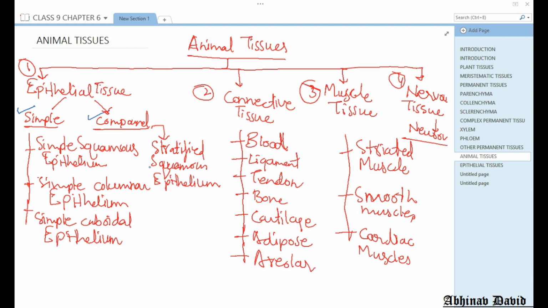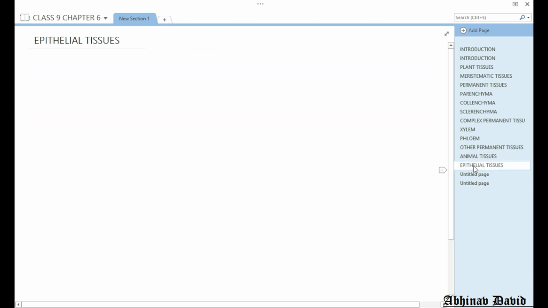Now in today's class we are going to discuss epithelial tissues, and we will also study in detail the different types of epithelial tissues. First, we are going to study the general characteristics of the epithelial tissues.